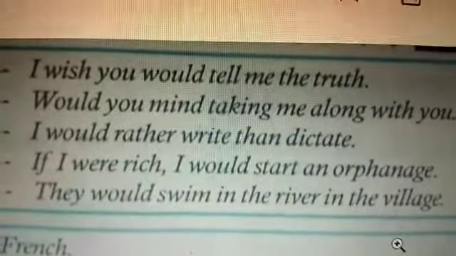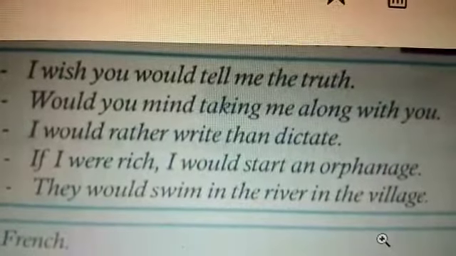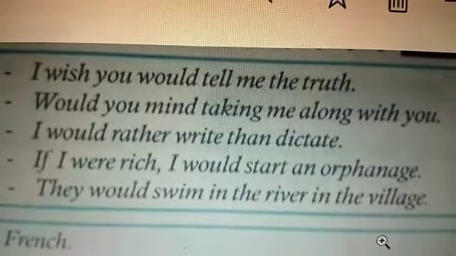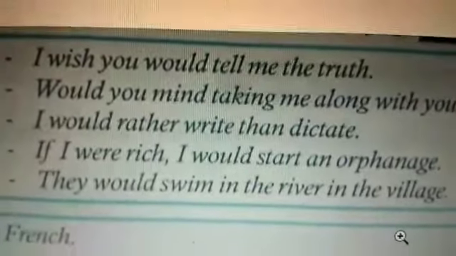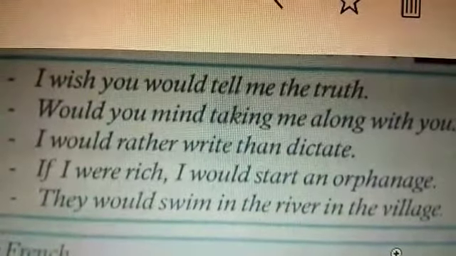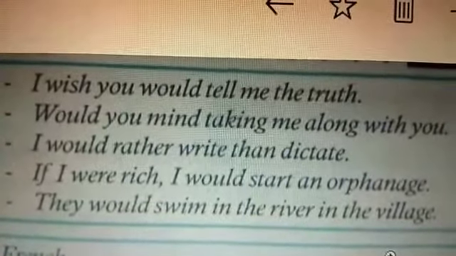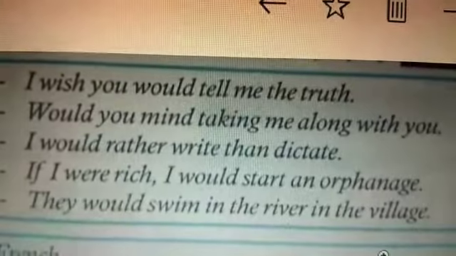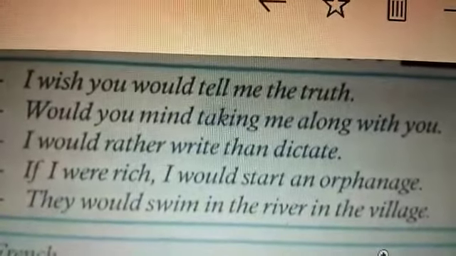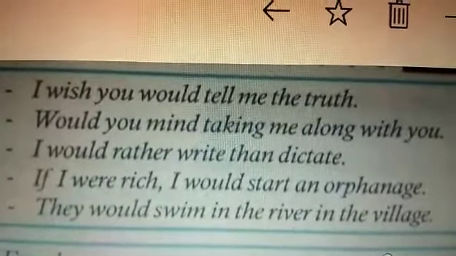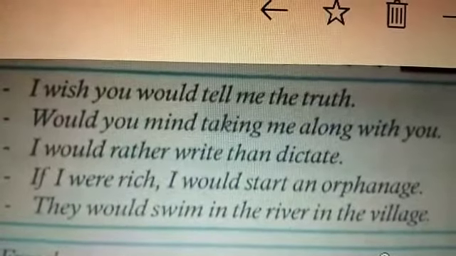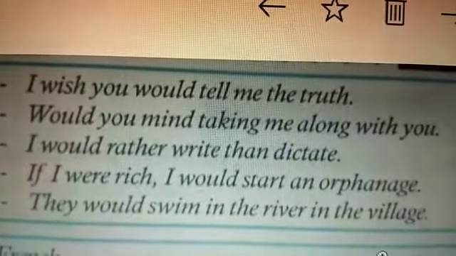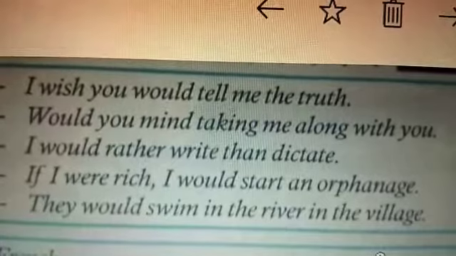Okay, would you mind taking me along with you? Next, preference. I would rather write than dictate. Many children would like to write, they don't want to dictate things. Then improbable condition. This will not happen. If I were rich, I would start an orphanage. Improbable condition, we use would.